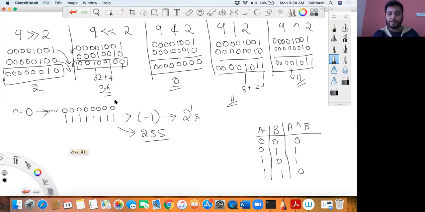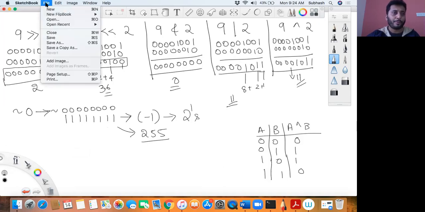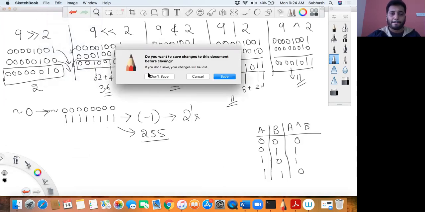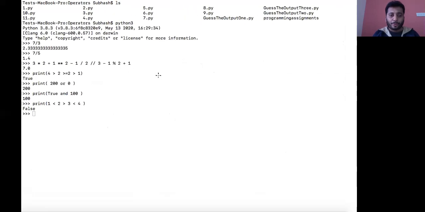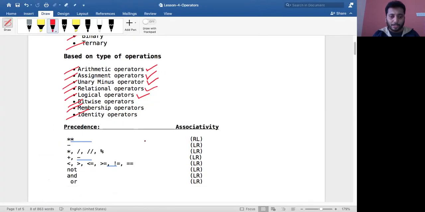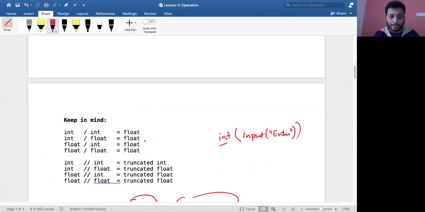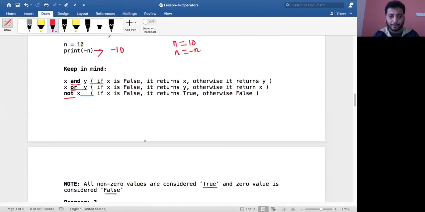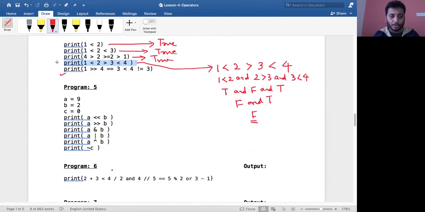Yeah. So can I remove this from the screen? Okay, I'm removing it from the screen. Yeah, cool. So before going, let us see if we have solved all these operators. Give me a moment. Let me see if we have gone through all the operators. Yeah, we've gone through all the operators.